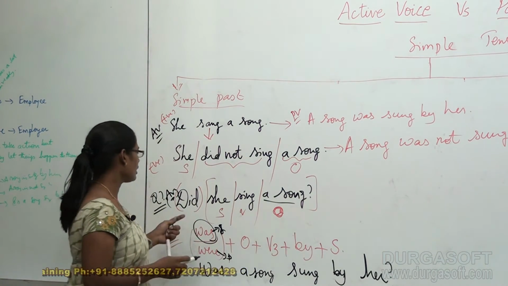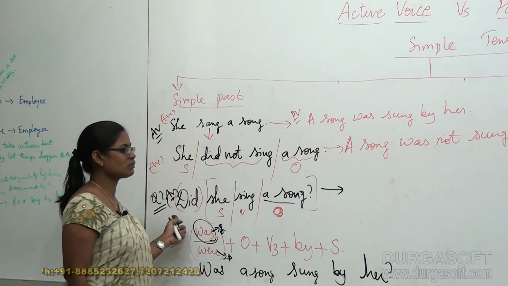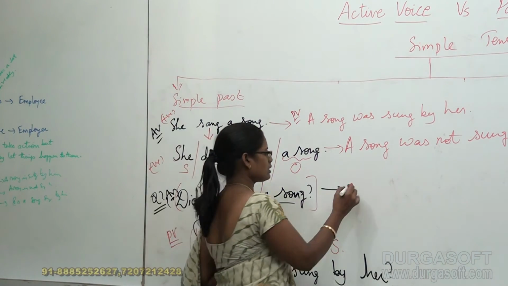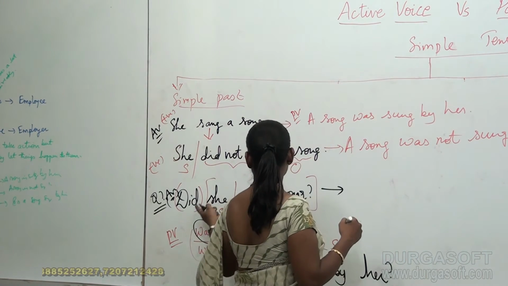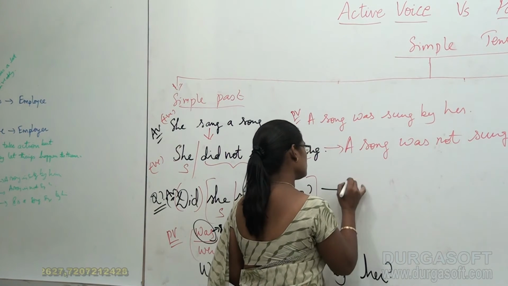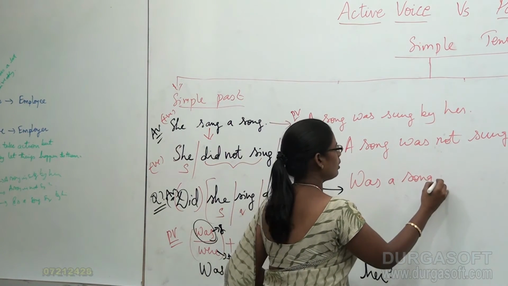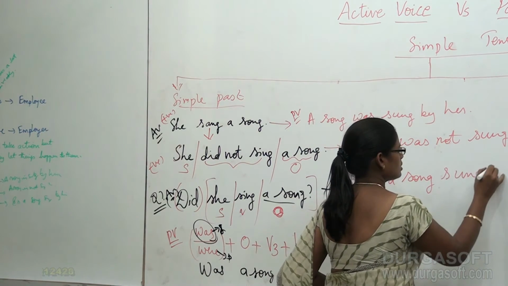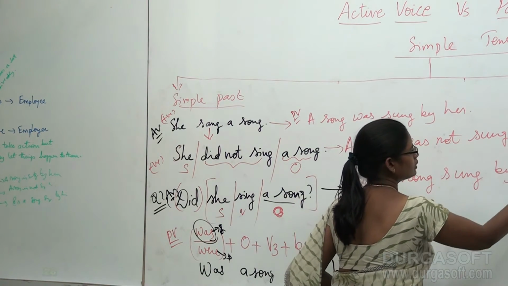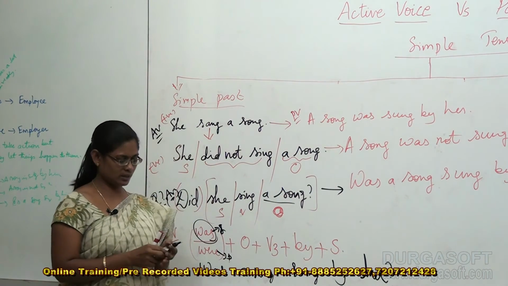So students, now I hope it's very easy for you to convert even an active voice question into a passive voice question. So did she sing a song got converted into was a song sung by her? So this is your question in passive voice.